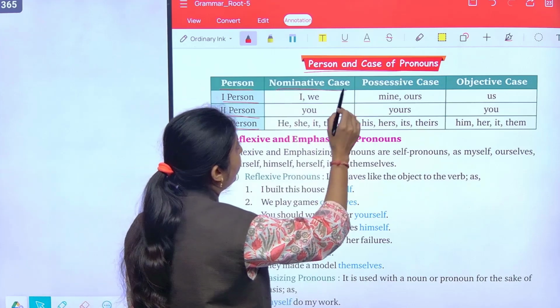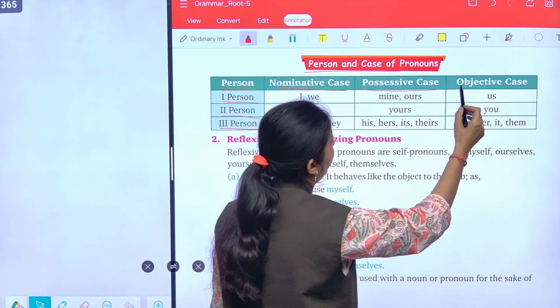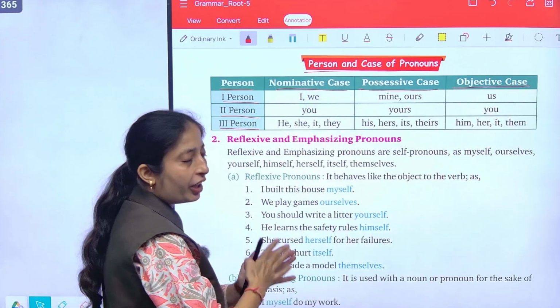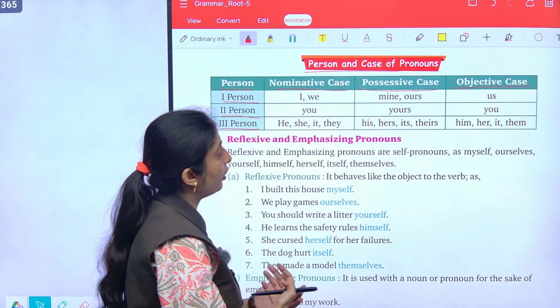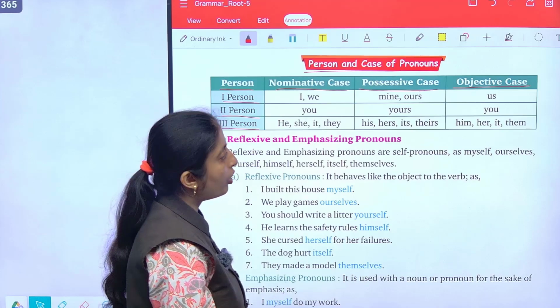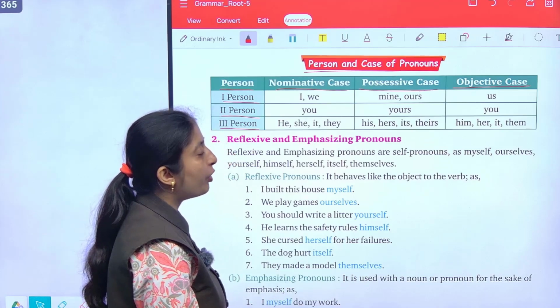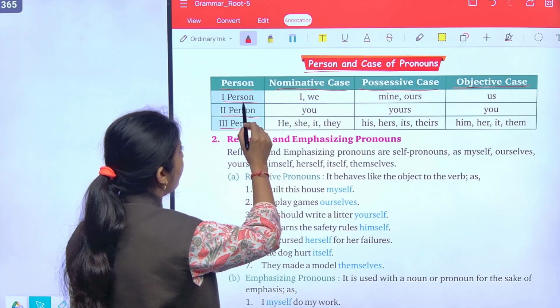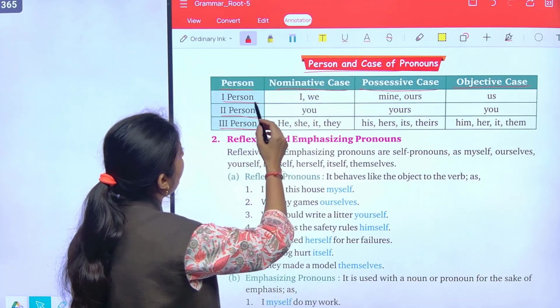Person, first person, second person, third person. First is nominative case, second is possessive case, and the third is objective case. Nominative case comes in the beginning. Possessive case show ownership or possession, and the objective case usually come in the last. So first person I, we.